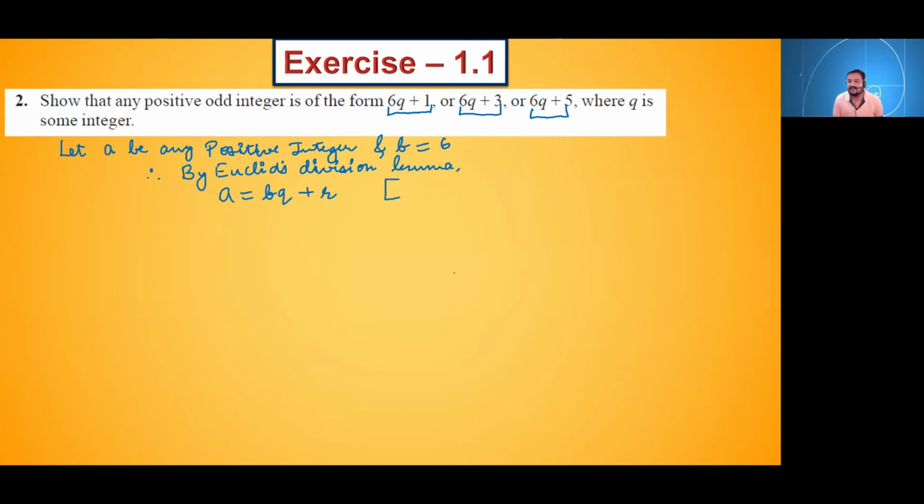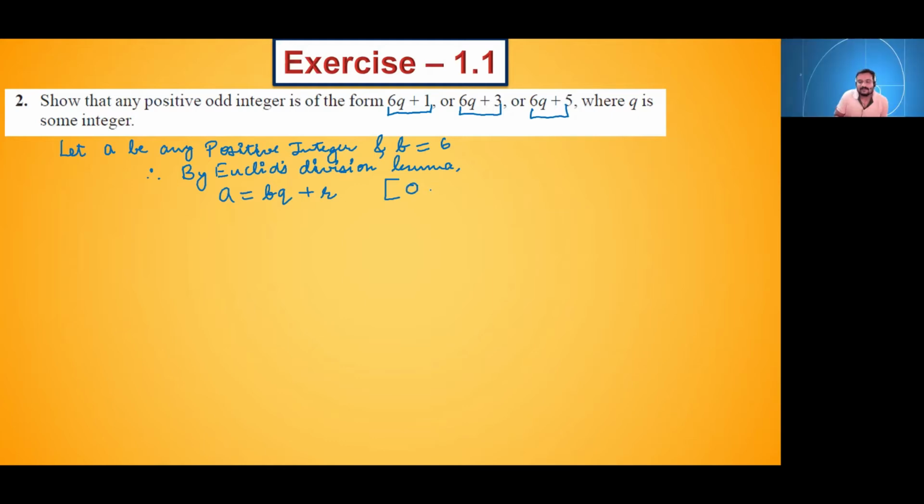Some condition is given regarding this r. r is nothing but our remainder in Euclid's division lemma. What condition is given regarding r? Yes, Gauri, what is the condition given for r in Euclid's division lemma? Sir, r is given as 1 or 3 or 5.